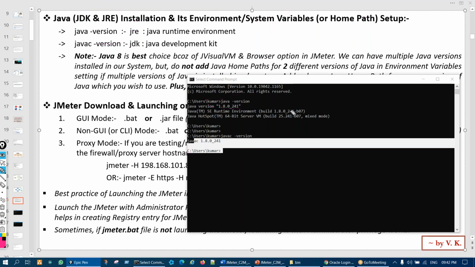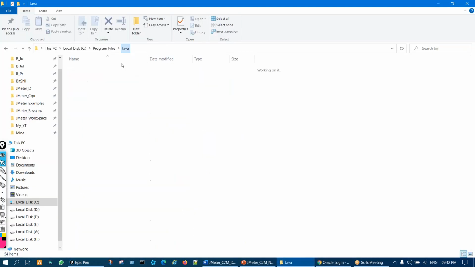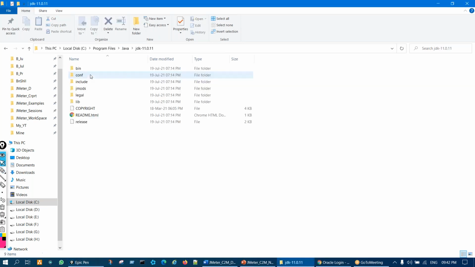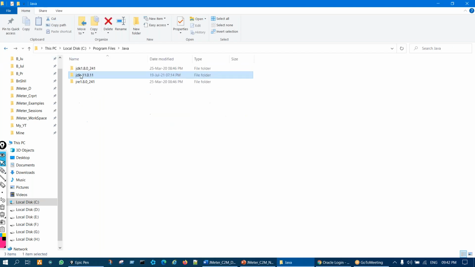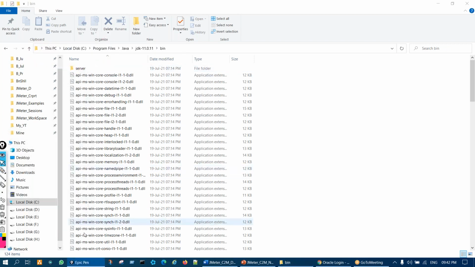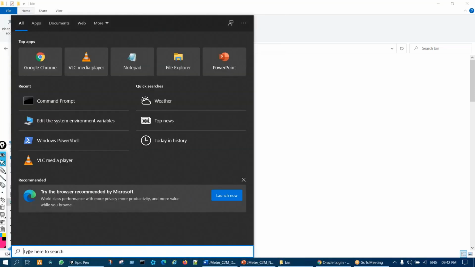Fine. Okay, now I'll show you for those people who have multiple versions of Java. Only for those people. For a beginner or a fresher, no need for this part. So let us say here I have Java 11 and here I have Java 8, right? Suppose I want to use Java 11. I'll open Java 11, open the bin directory, and then I'll copy this path, and I'll go to the system environment variable.